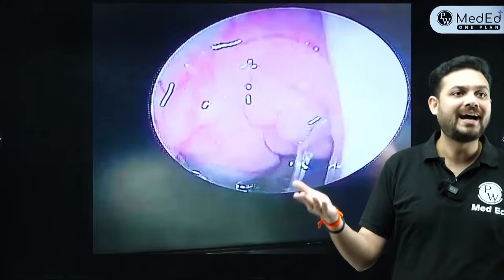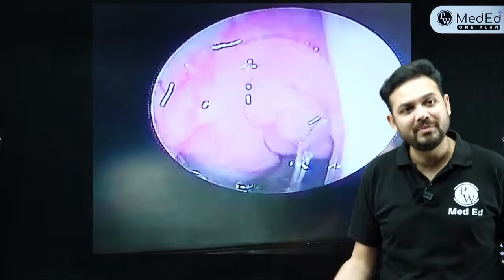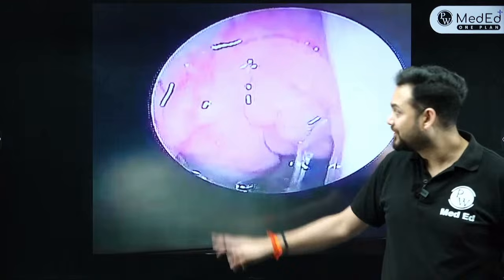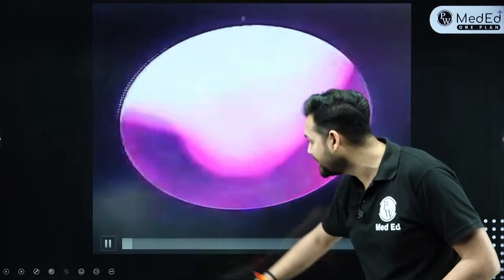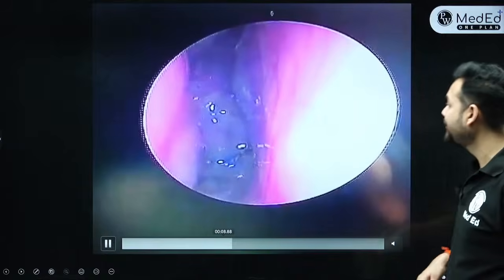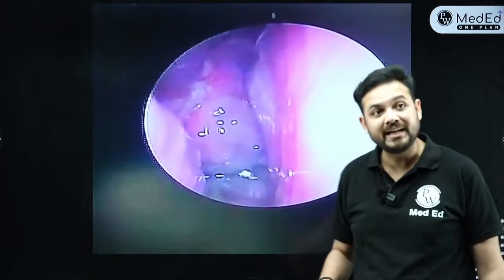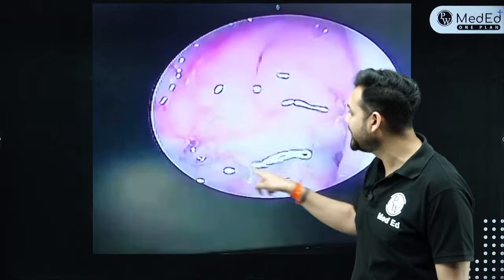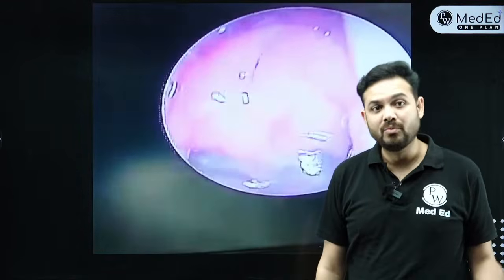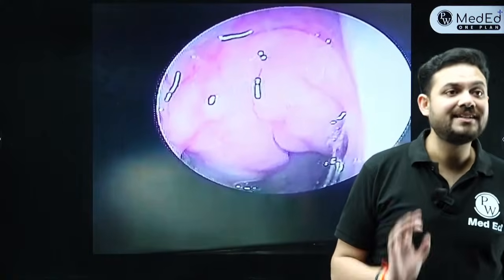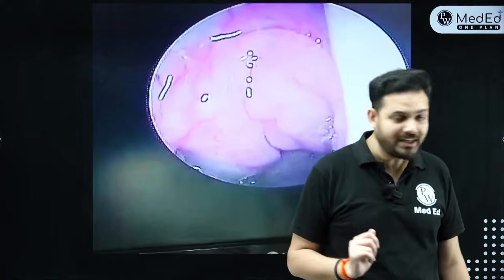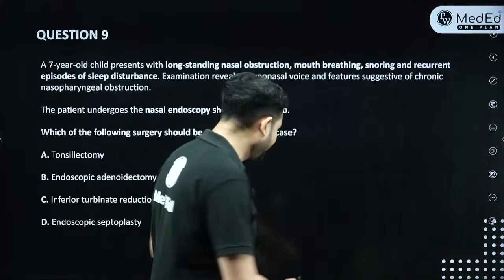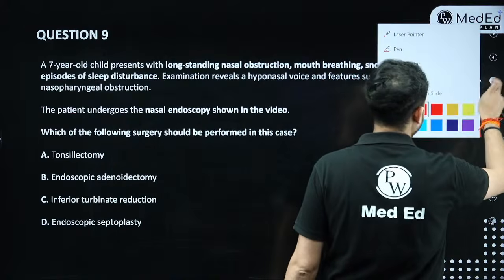There will be adenoids. Adenoid is the most common nasopharyngeal pathology, a nasopharyngeal mass seen in the nasopharynx, right? So this is a nasopharyngeal mass which you see inside the nasopharynx, and this is how an adenoid looks. It decreases the vertical height of the nasopharynx, and now almost 60-70% of the nasopharynx is obstructed. Now what will happen? Because this child is not breathing properly from the nose, this child will keep breathing from the mouth. Now when this child keeps breathing from the mouth, then what will happen?